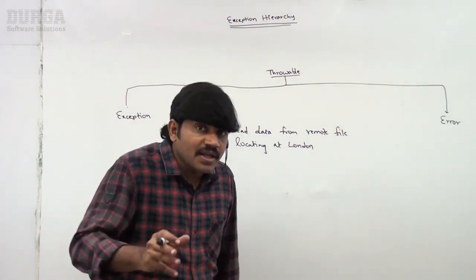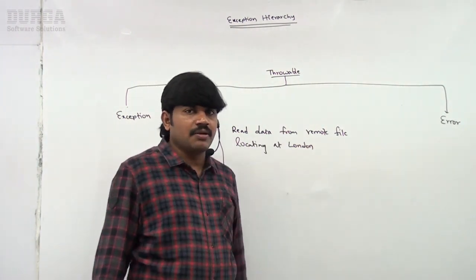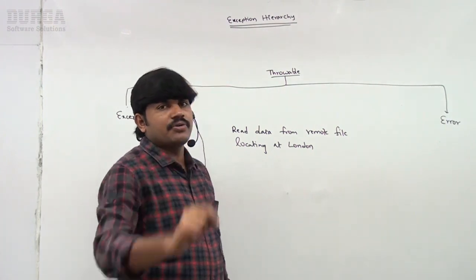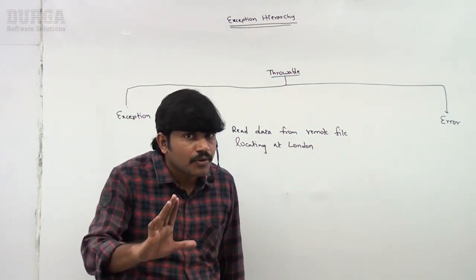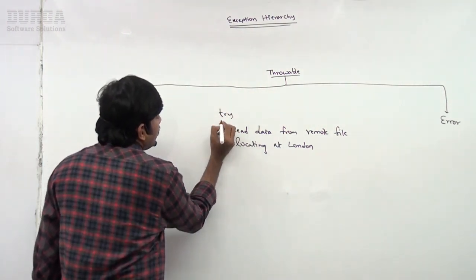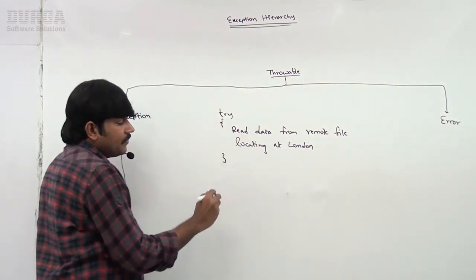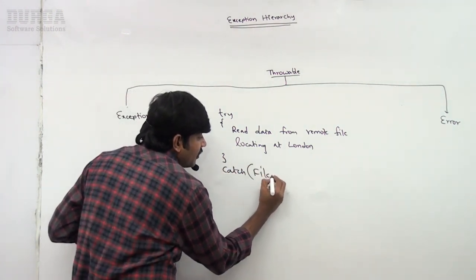But what is the meaning of recoverable? Assume FileNotFoundException is coming; I am in a position to handle it, use a local file, and continue the rest of the program normally. Very simple: try and catch block. What is that exception?